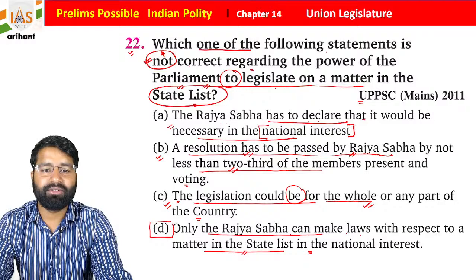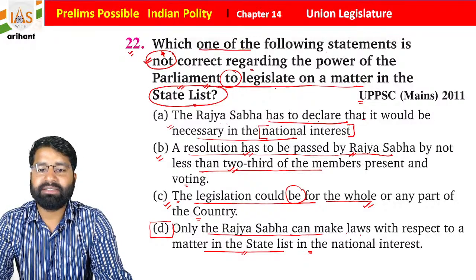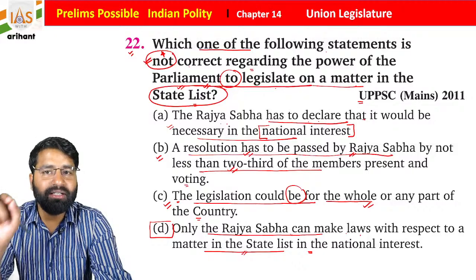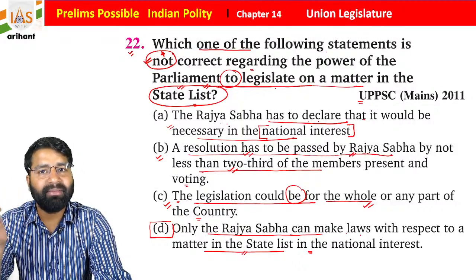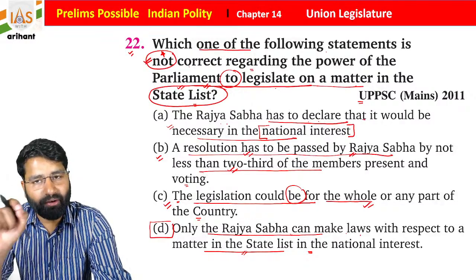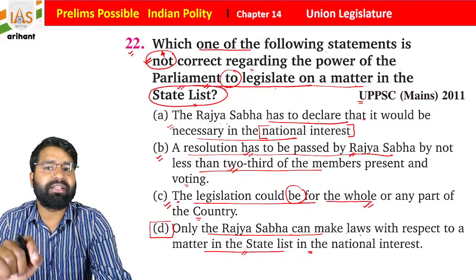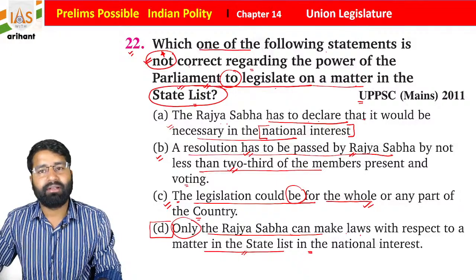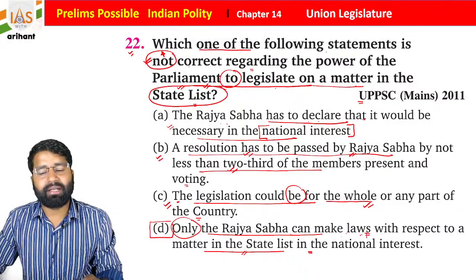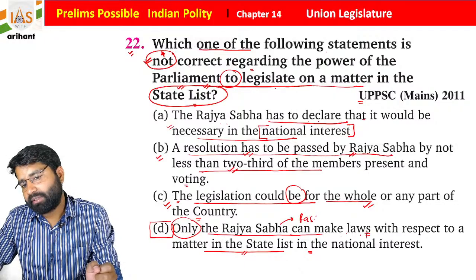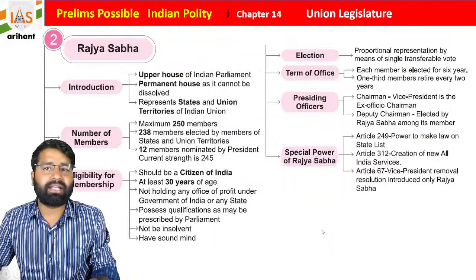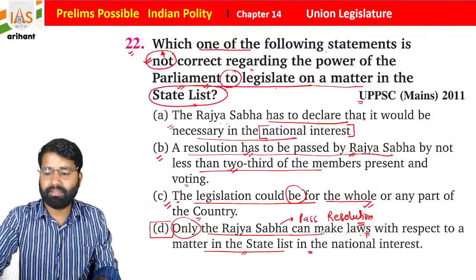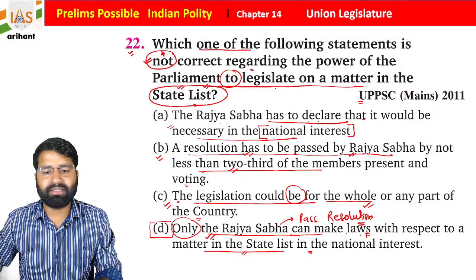Okay, so see, Article 249 is mentioning that Parliament can make law in the state list, but the resolution must be passed by Rajya Sabha. So if you read this statement, only the Rajya Sabha can make law. No, Rajya Sabha will pass the resolution, then it can be done only. I hope you are able to understand it. So this is important, and just take this data seriously.